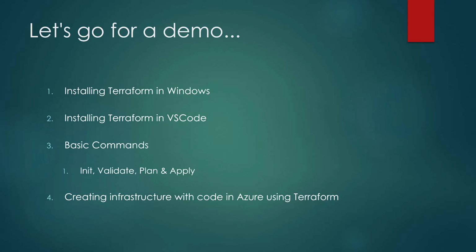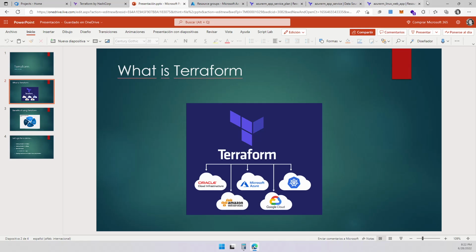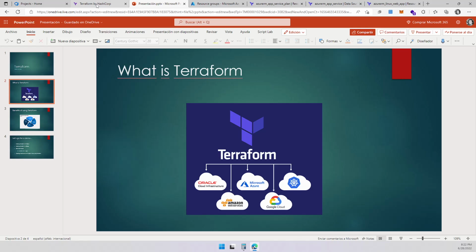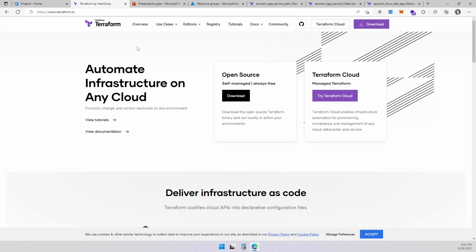in Azure with Terraform over there. So let me go ahead. First of all, let's go to Terraform right now. And this is their page, right?